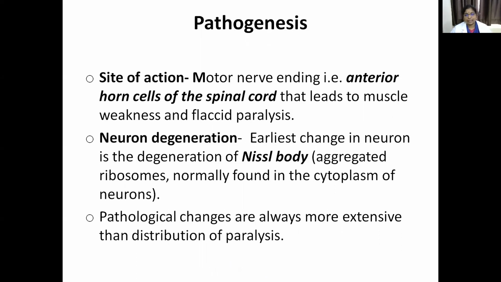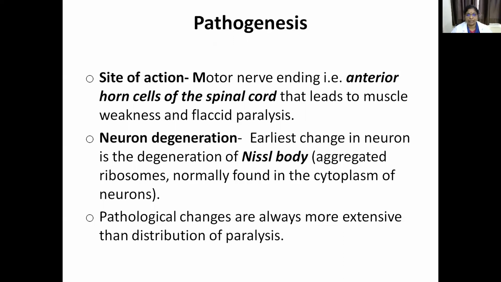Then after reaching the target organ, that is the spinal cord or brain, it acts at the motor nerve ending, the anterior horn cells of the spinal cord, and leads to muscle weakness and paralysis. The type of paralysis is flaccid paralysis. The site of action of the virus is the motor nerve ending, the anterior horn cells of the spinal cord. And what is it causing to the nerve?